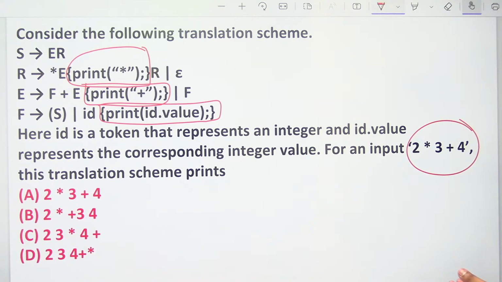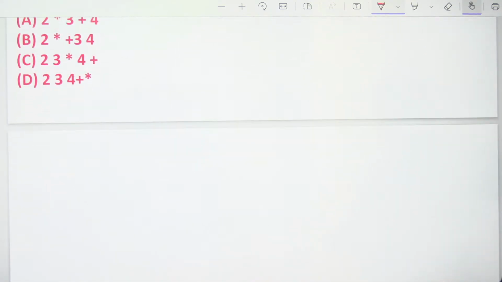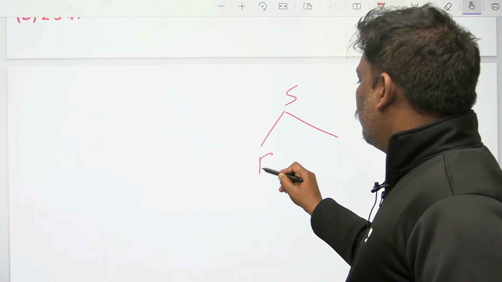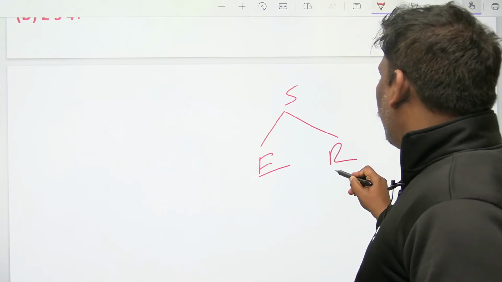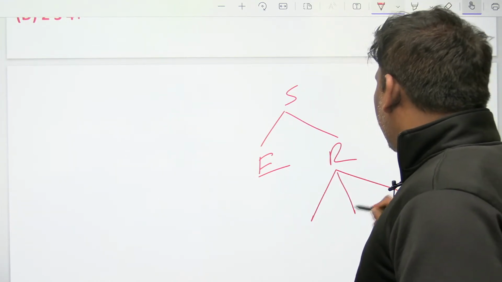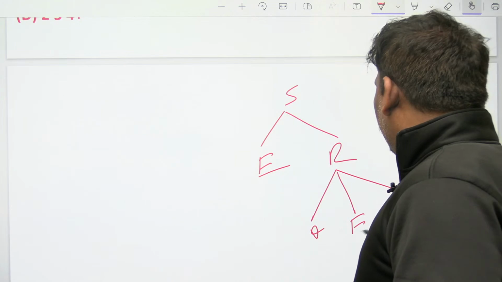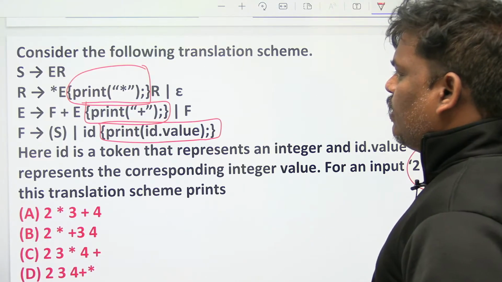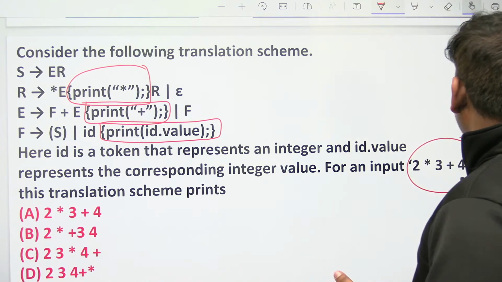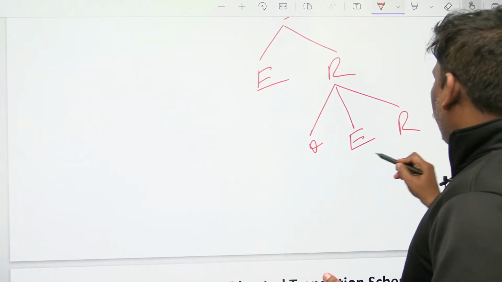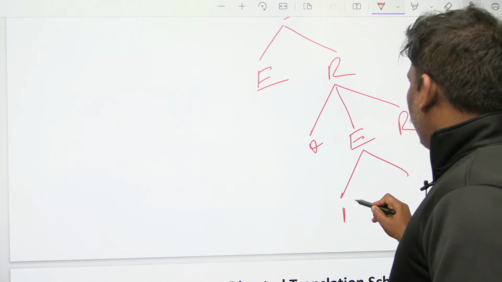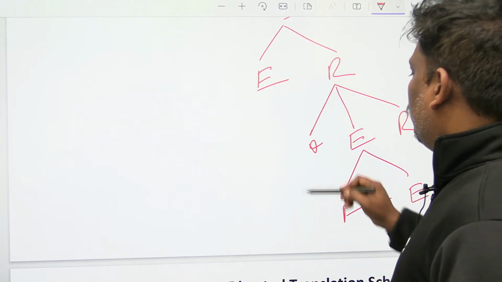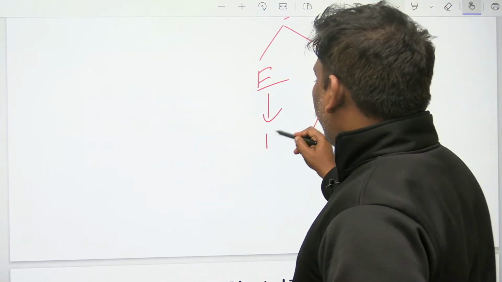Let's see, I am writing a rough diagram. S goes to ER. First star is required, R goes to star ER. And one more, where is the plus here? I think E goes to F plus E. E goes to F, F goes to ID.